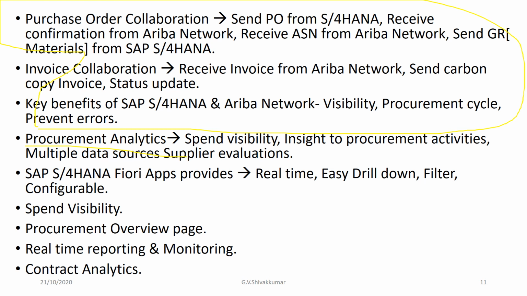And the second Fiori app, contract expiry. So the business background is that contracts are created in the system after negotiating with suppliers. It is essential for buyers to know the contract's expiration details so that the buyer can act on them. And the key functionality would be that this app displays the number of purchase contracts that are nearing expiry within the predefined time frame, and the business value would be contract compliance.